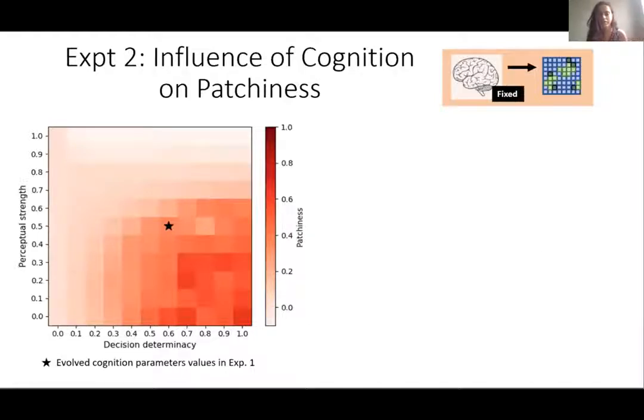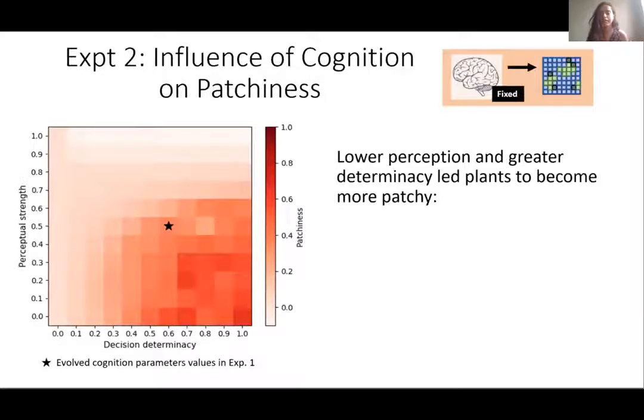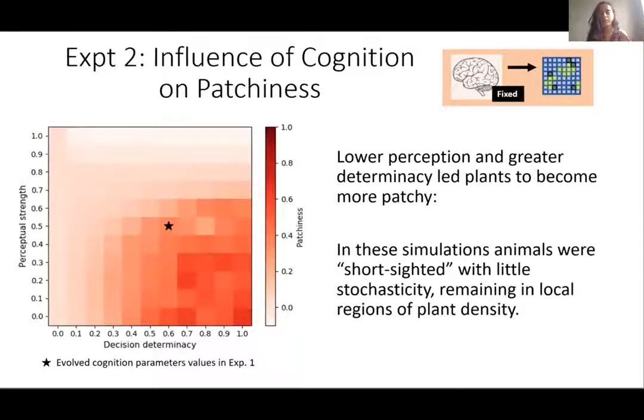As a whole, you can see that lower perceptual strength and greater decision determinacy led plants to become more patchy in our simulations. We believe that in these simulations, since agents were short-sighted and had little stochasticity, they remained in local regions of plant density.